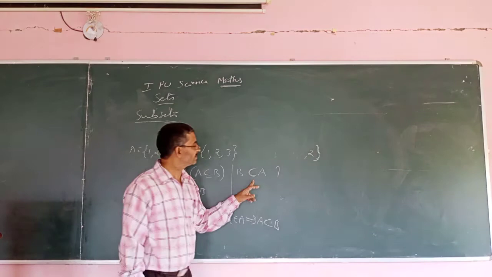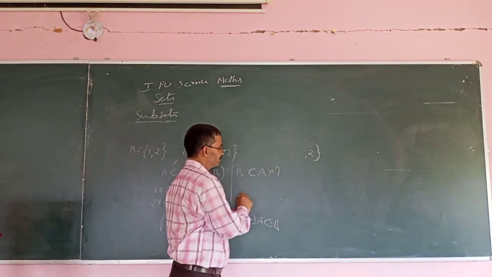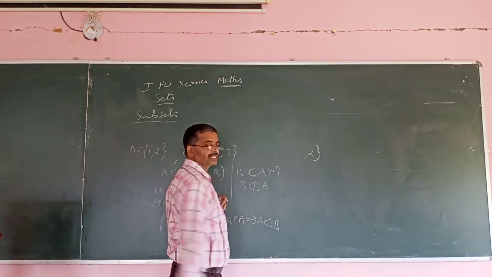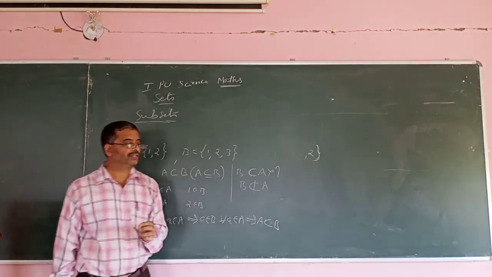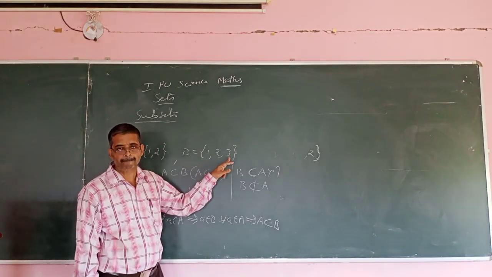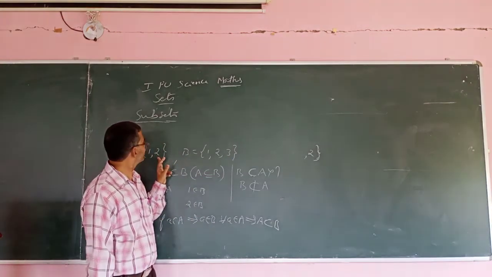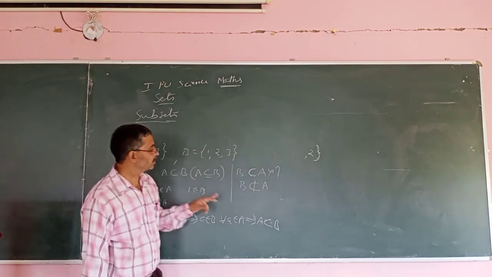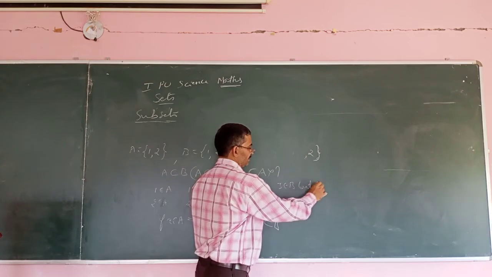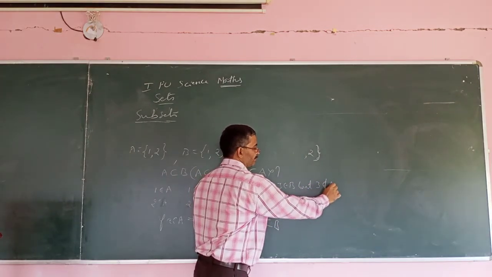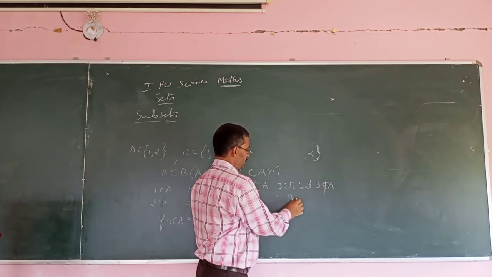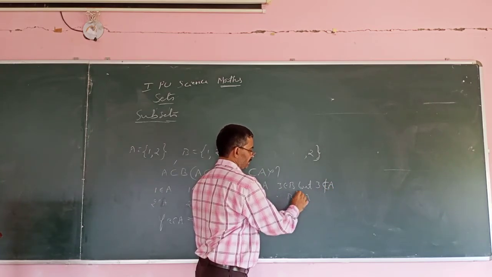So B is a subset of A is false, and we write it like this: B is not a subset of A, because there is an element 3 in B which is not present in A. So in this example, 3 belongs to B, but 3 doesn't belong to A. Therefore, B is not a subset of A.